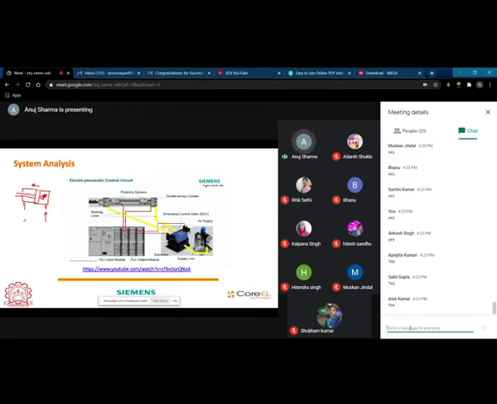When compressed air is going from this particular direction, this port will open. There will be a logic associated with it. Then this portion will be filled with compressed air. The piston will move in this particular direction and this spool will come back. So this spool is moving in this particular direction and this particular direction, but it will have its end positions.